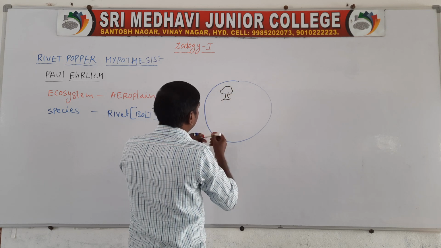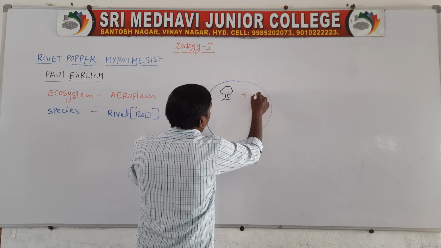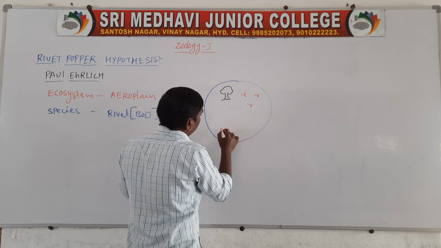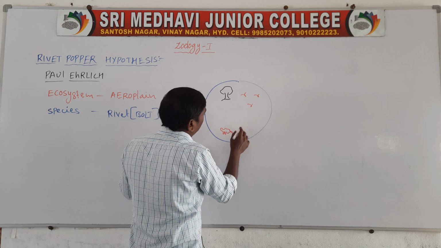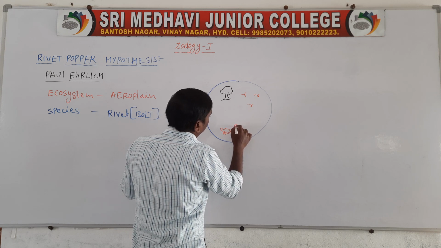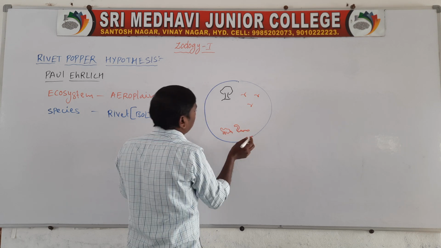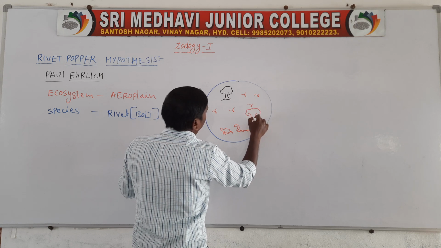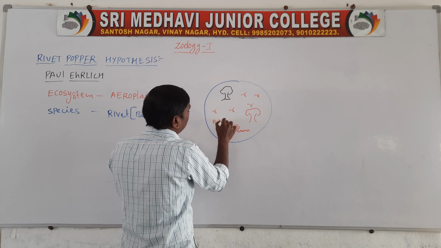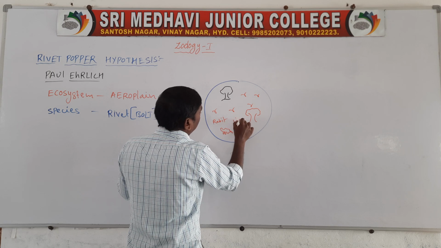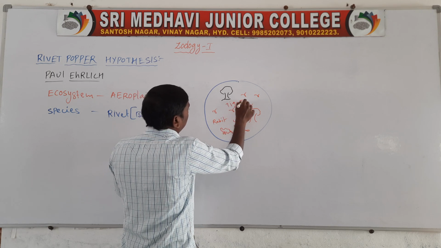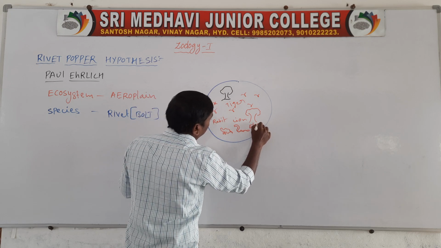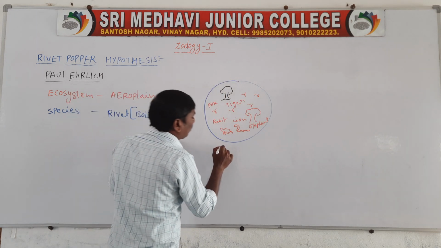Of plants, birds, animals like snakes, rabbits, lion, tiger, fox, elephant. So these are all combined to form the ecosystem.